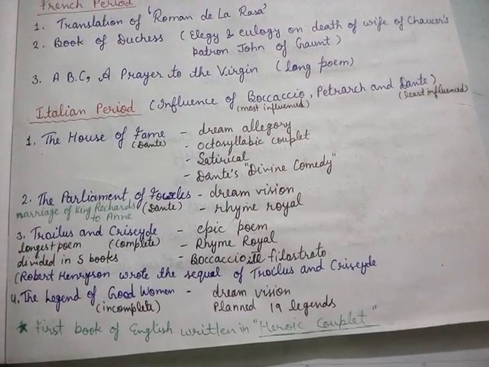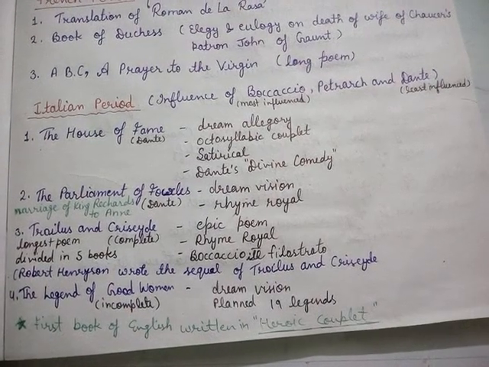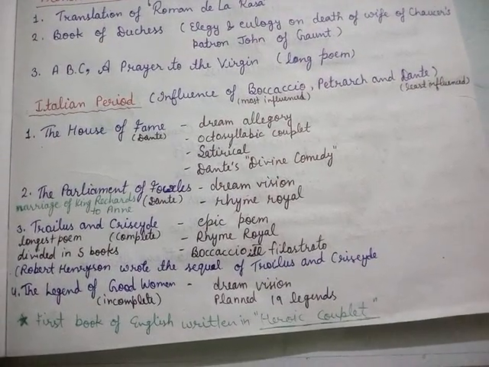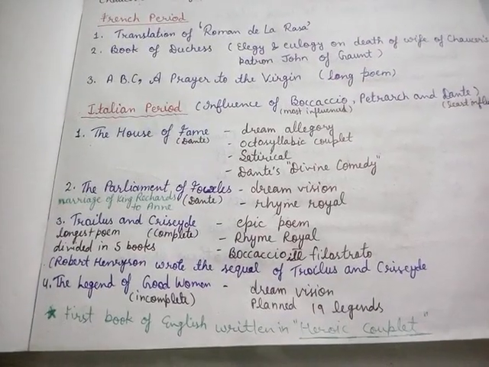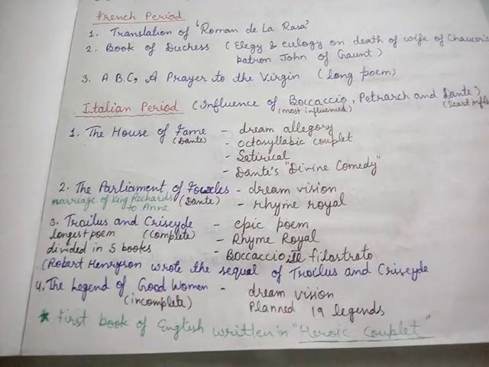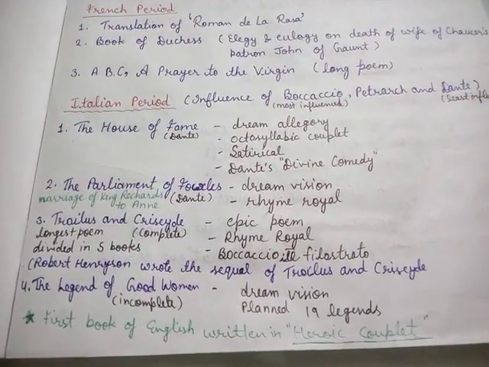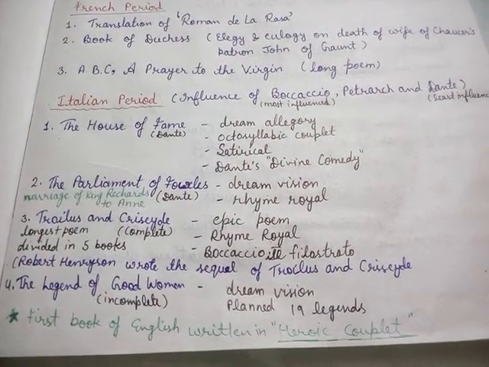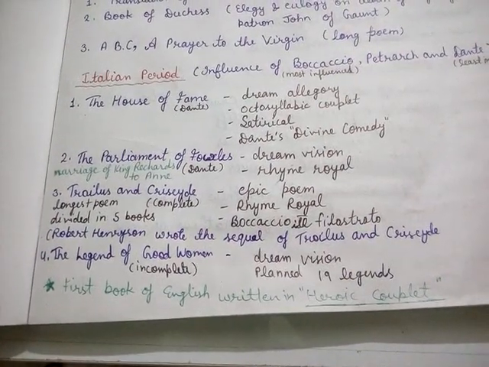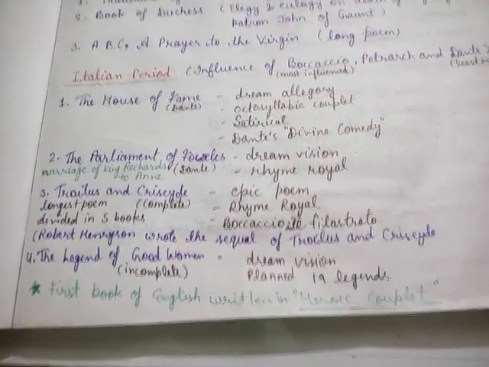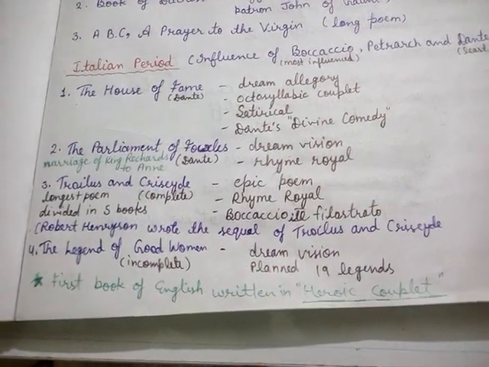And during the Italian period, he wrote many books, and the first book which was written in this period was The House of Fame. The House of Fame is a dream vision or a dream allegory written in octosyllabic couplet. It is a satirical poem and this poem was influenced by Dante's Divine Comedy. So the House of Fame is the first book written during the Italian period and was influenced by Dante's Divine Comedy.